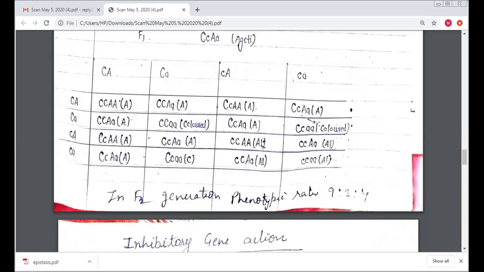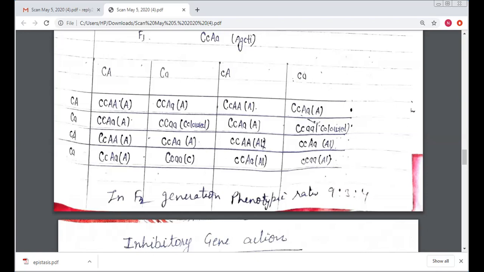Capital C, small c, capital A, small a, again agouti. Here capital C, small a again colored, and then agouti, then albino. Here the recessive character, small c, capital A, represents the albino, and small c, capital A, small a, albino, and capital C, capital A, small a, agouti.